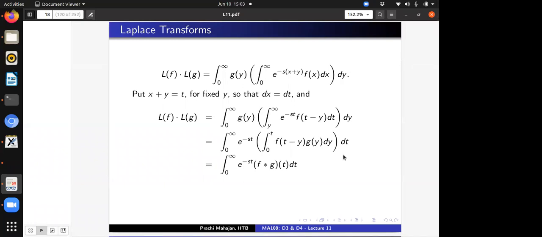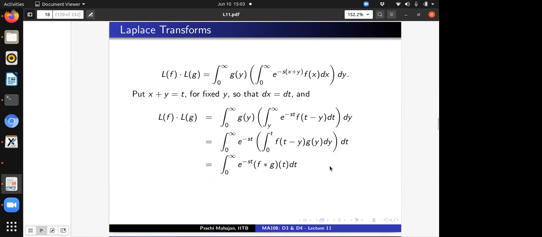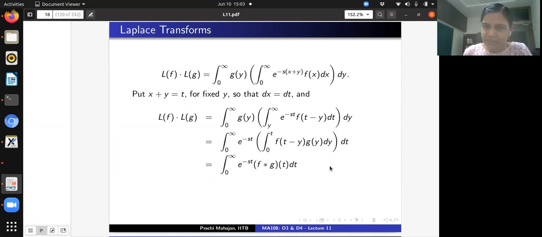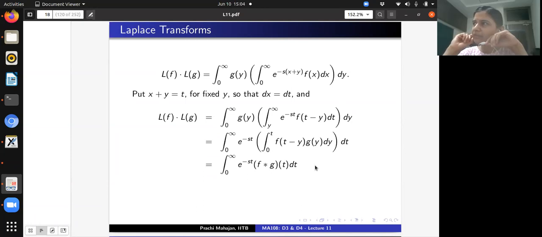Ma'am, what is the question? Can you please repeat again? How do you justify this equality from the second equation to the third equation? So I am reversing the order of integration, right? Instead of integrating with respect to t here and y later, I am integrating with respect to y first and t later. Why can one do that? Is that okay? The question is clear? Everybody with me?